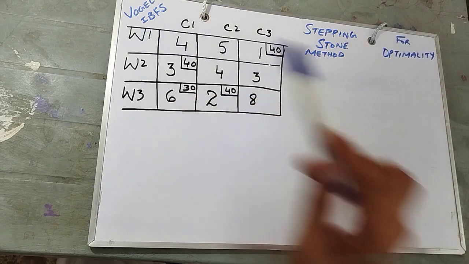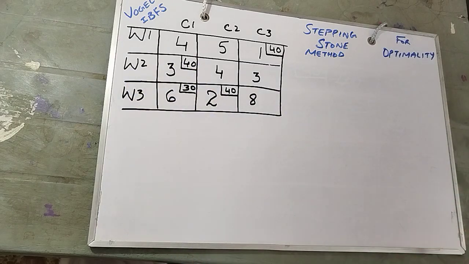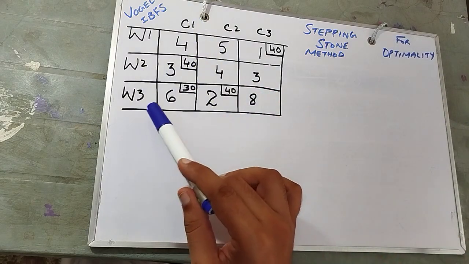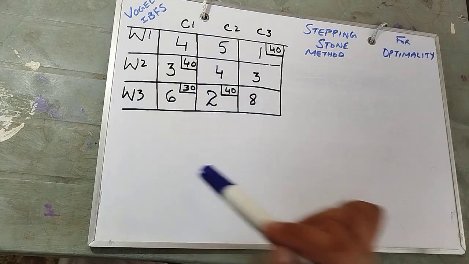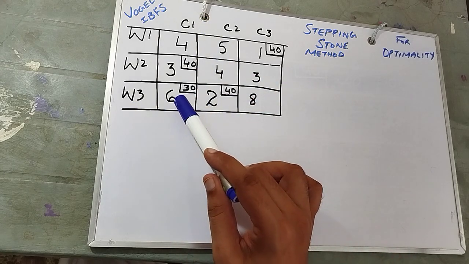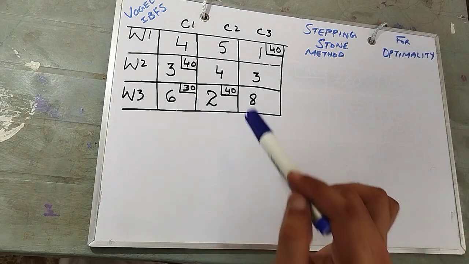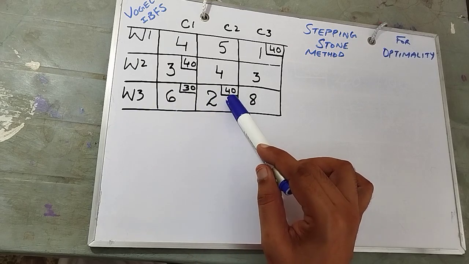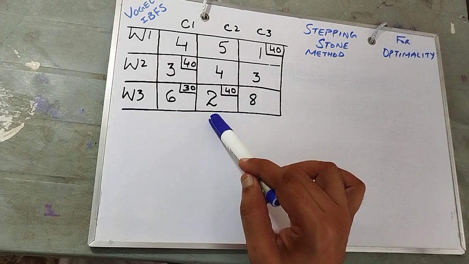So 40 units will be supplying from warehouse 1. 40 units will be supplying to customer 1 from warehouse 2. 30 units will be supplying to customer 1 from warehouse 3 at the cost of $6 per unit. It's a per unit one. Likewise, warehouse 3 will be supplying 40 units more at the cost of $2 per unit to customer 2.